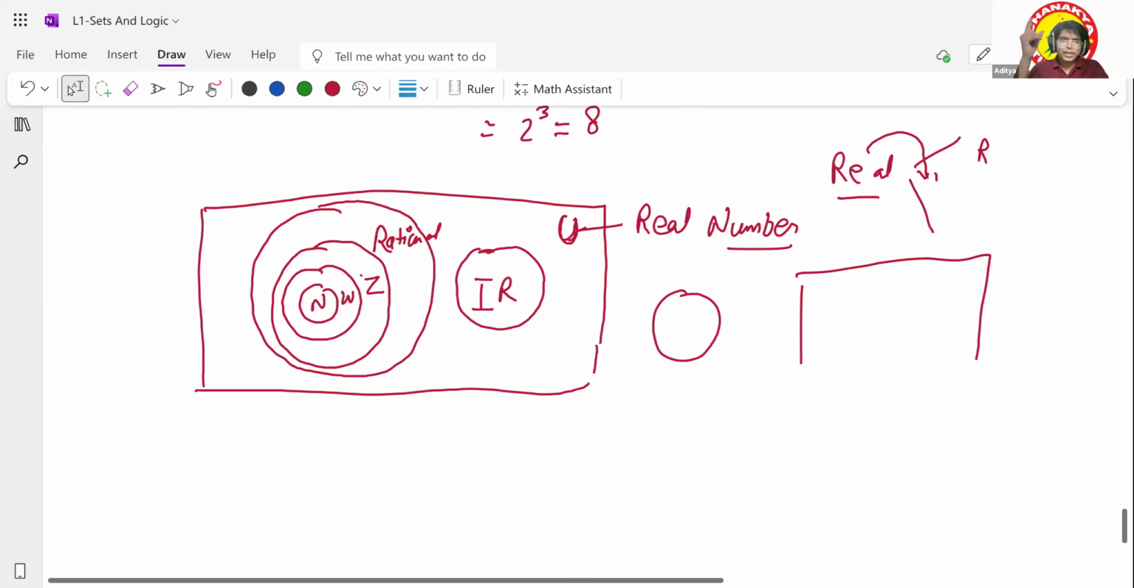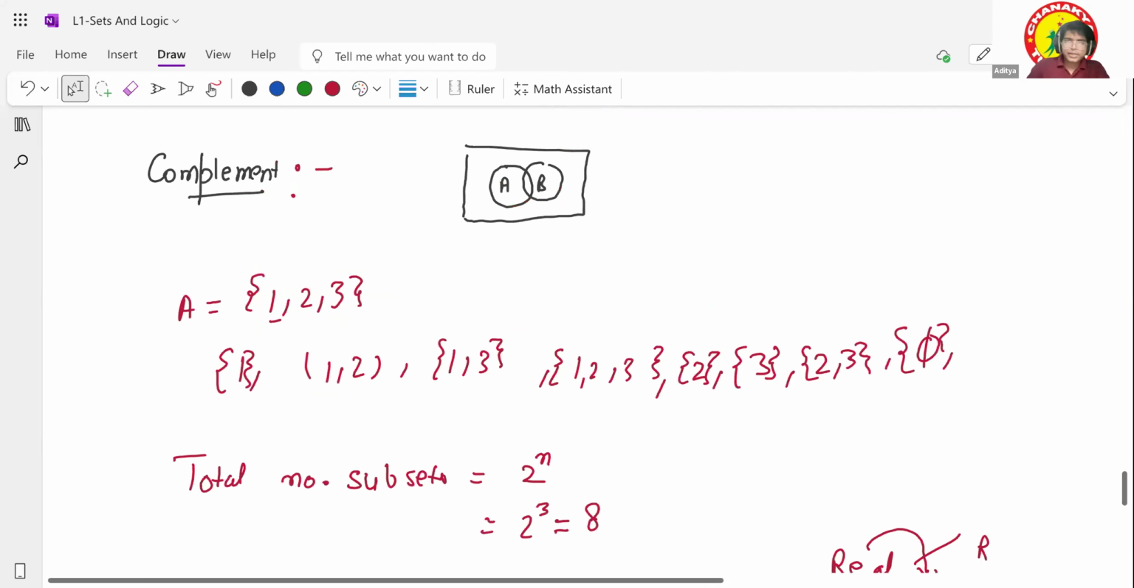Basically, we have two types of subsets. One is proper subset, another is improper subset. Okay, what do I mean by a proper subset? Proper subset means it is a part of the set, it is not equal to the set itself. For example, if you see carefully, when I made the number of subsets, 1 2 3